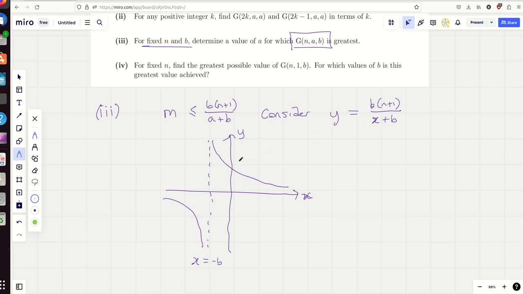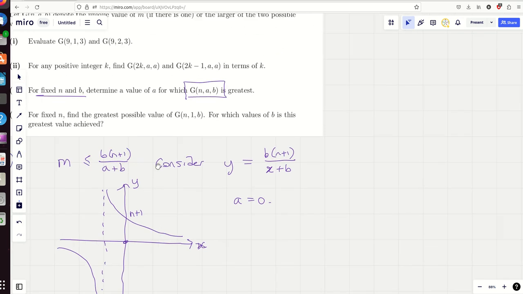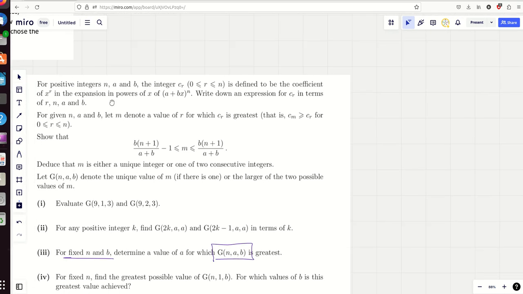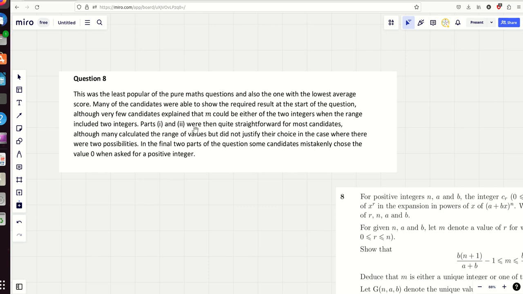Now when x is 0, it's going to go through n plus 1. And remember, we're looking for the greatest value of m here, where m is kind of like your y. But remember though, n has to be a positive integer and a has to be a positive integer here as well, because initially I thought, okay, so a is going to equal 0 here to maximise this, like it will maximise the y, which represents the m, and that will give me a maximum value of n plus 1. That is wrong, and they're mocking me for it here, look, because this is a mistake I made.